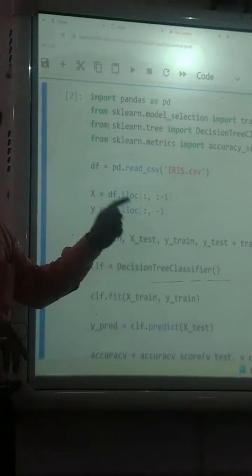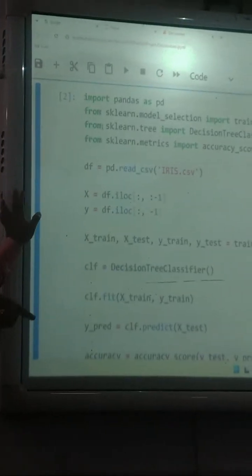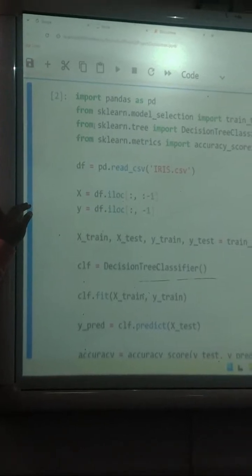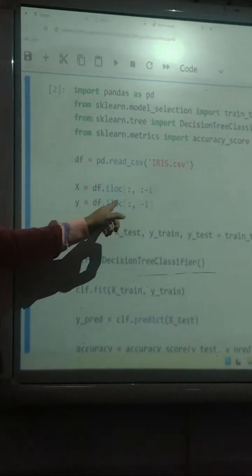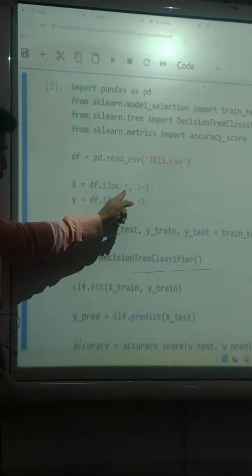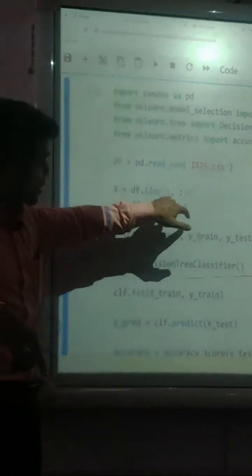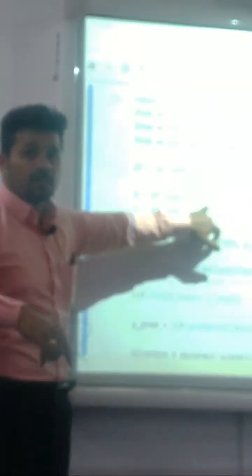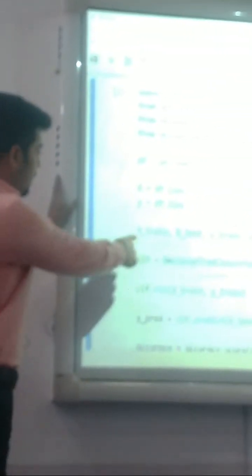iloc is another function of pandas. iloc, the integer location, is how I travel through my data set. That is the syntax. There are three parts: the first part is the starting address, then the ending address, then the step. Clear? Next, that is the main thing.